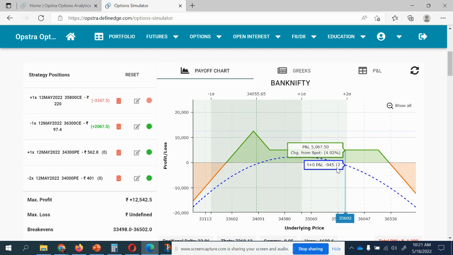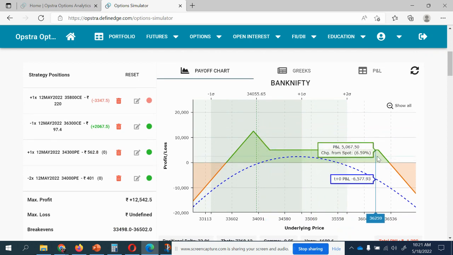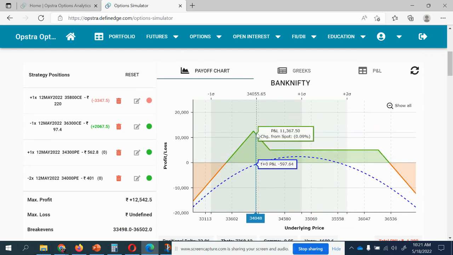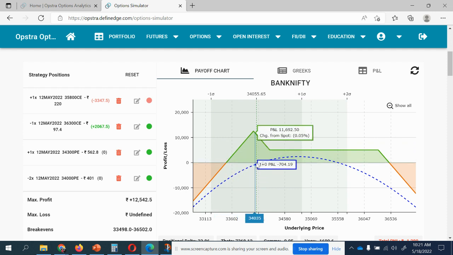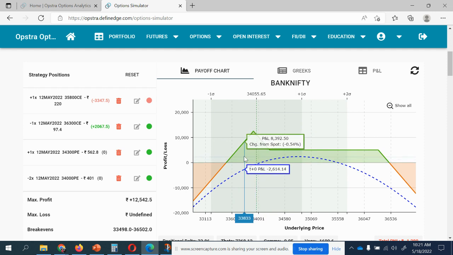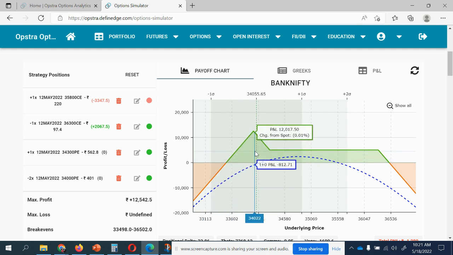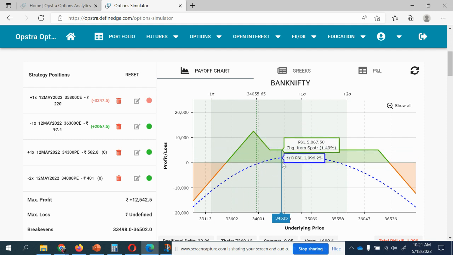The beauty is you are safe on your call side and you have some range on the put side also. See, view is very important. Let's say if your view is that the market will keep going down, then it doesn't make any sense to go for a ratio spread. You can just keep the sell position open and not even deploy the ratio spread. Friends, view is very important.